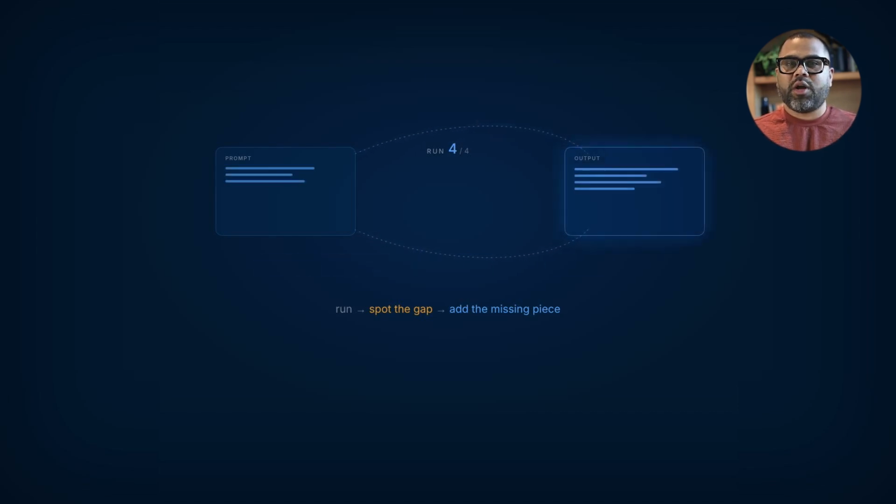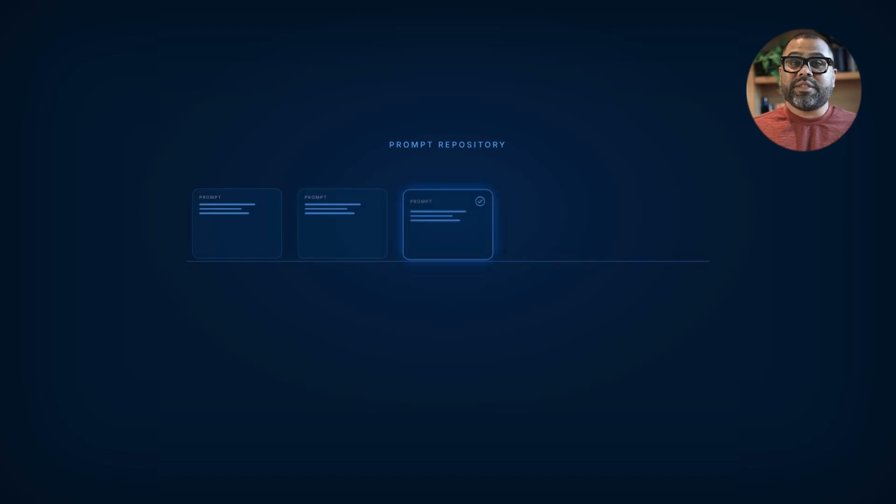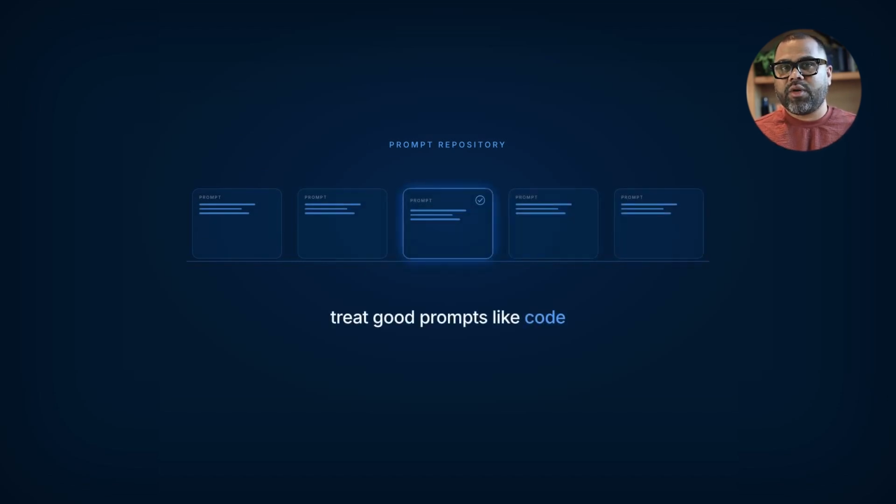Iterate. Your first prompt is rarely your best one. Look at the output, notice what's wrong, and add the missing piece to the prompt. After three or four rounds, you'll have something you can reuse. Save the prompts that work. Treat them like code. The good ones become assets you reach for again and again. I keep a prompt repository. Most serious builders do.